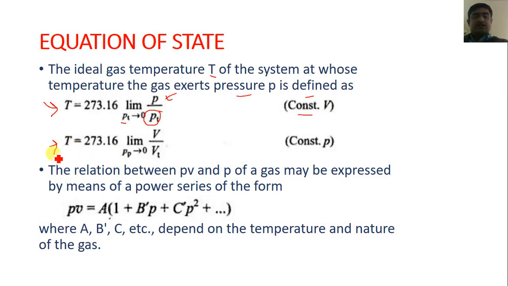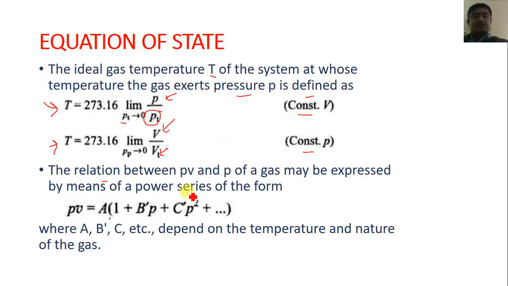Another equation is T = 273.16 limit P tends to 0 of V upon Vt. Here V is the volume of the gas and Vt is the volume of the gas at the triple point of the particular gas, when the pressure remains constant.